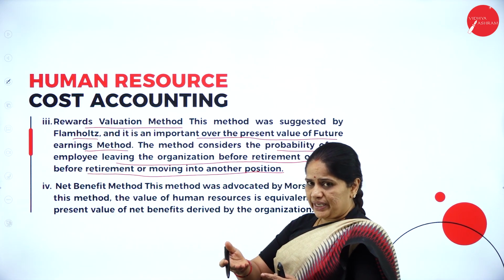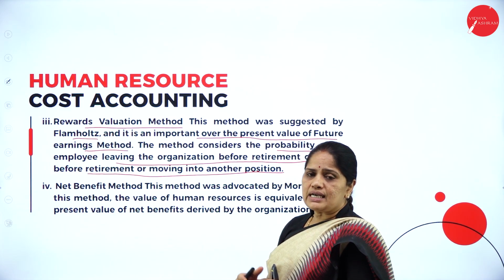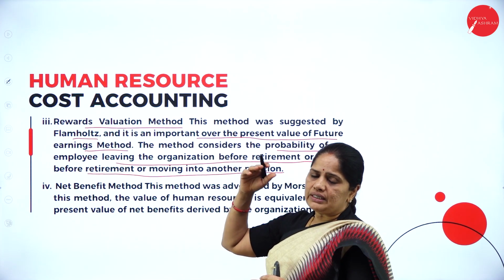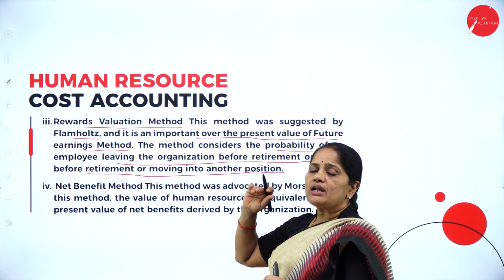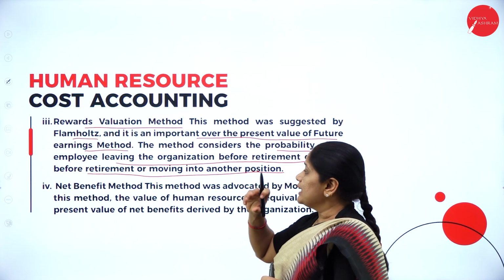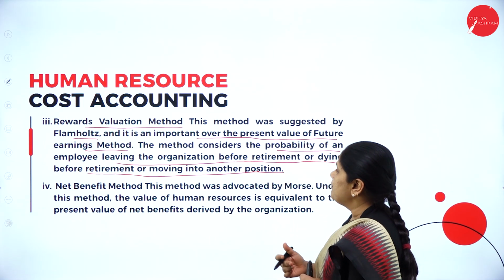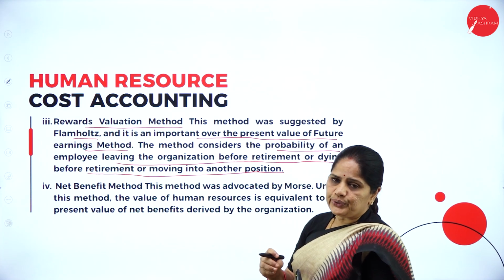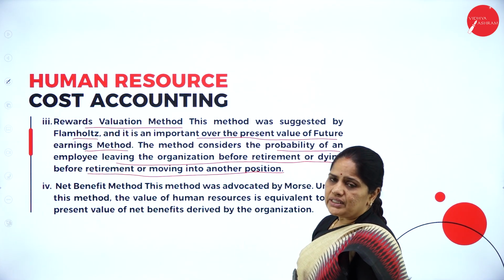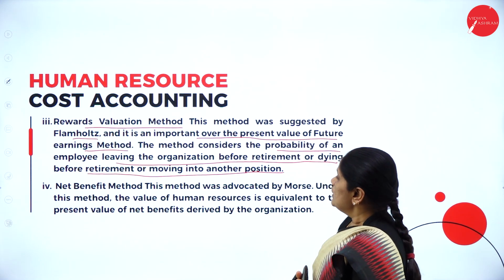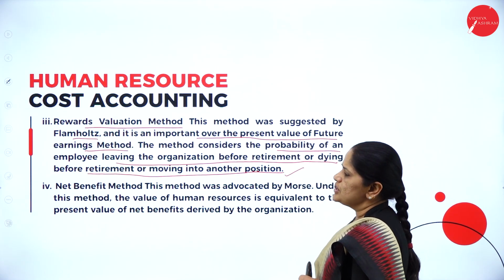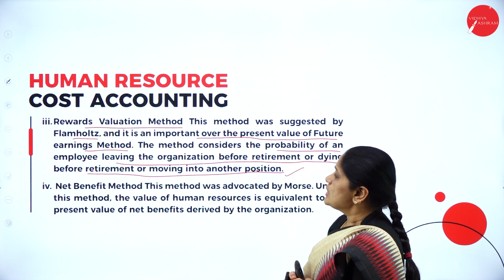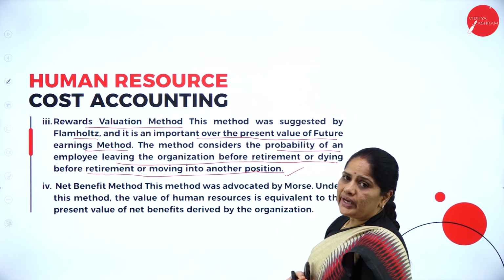Suppose that employee has been appointed and he has been in the organization for 1 or 2 years. Then you will calculate from those 2 years up to the age of retirement, what is the number of years of duration of stay in the organization, and based on that you can value that particular employee. Or suppose he has been appointed today and he is leaving the organization within 2 years, then what will be the value? Or if he is moving to some other position, then based on all these criteria, we will be valuing the human resource, so that we call the rewards valuation method.